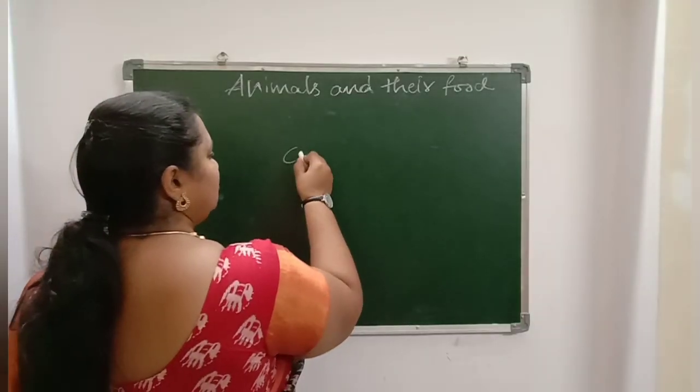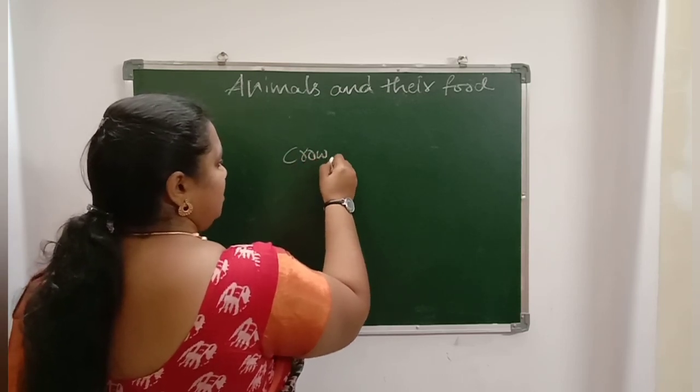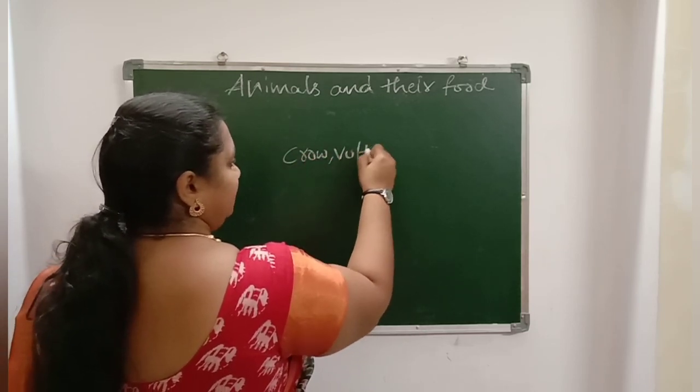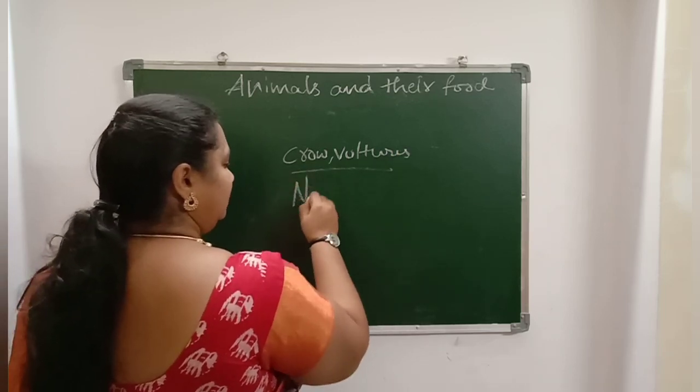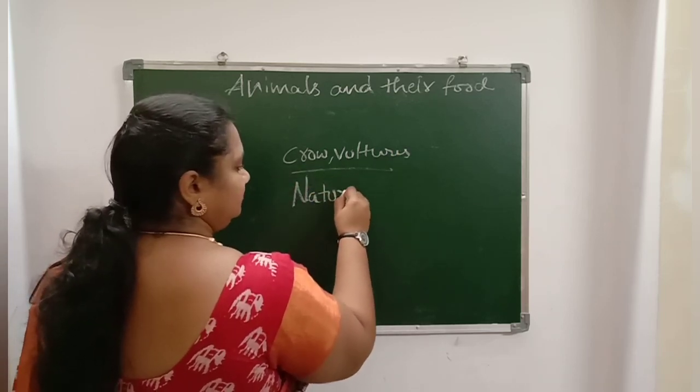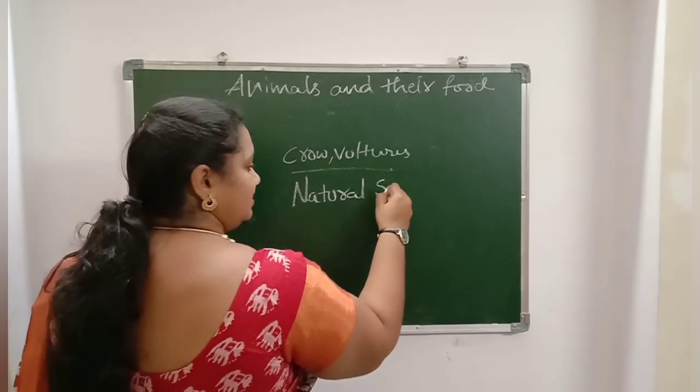I already told you, crow and vultures. What are they called, children? Natural scavengers.